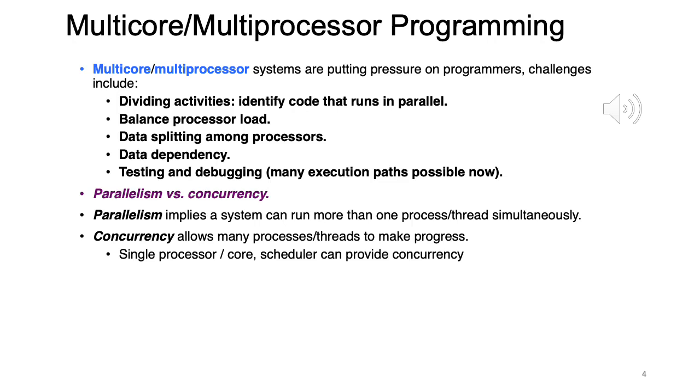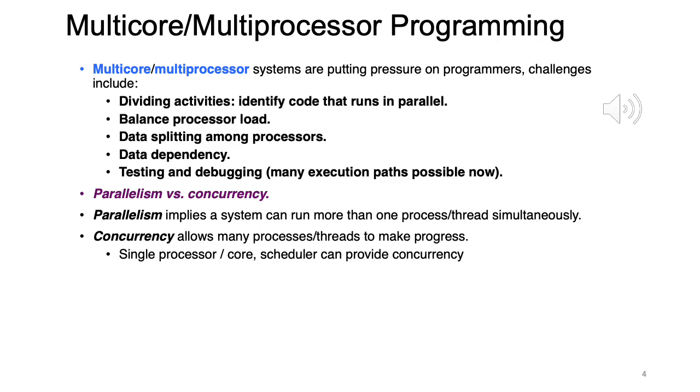Other issue is balancing processor load. So now when you have multiple CPUs, you have to make sure that the load is roughly balanced. That is, you don't want a scenario in which you have 4 CPUs and still the bulk of the jobs are being executed on one of the CPUs. The rest of the 3 are idle. So does that make sense? Of course not, because one of the CPUs is overutilized and the other 3 CPUs are underutilized. So you are not really using the power of multiple CPUs. It's as though your system is still a single CPU system.